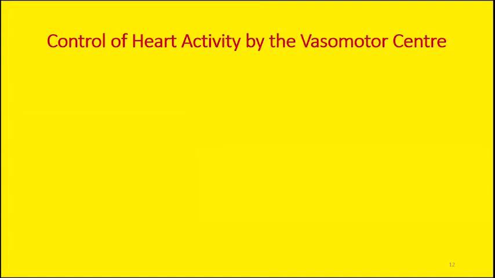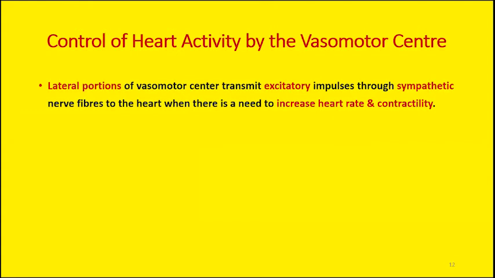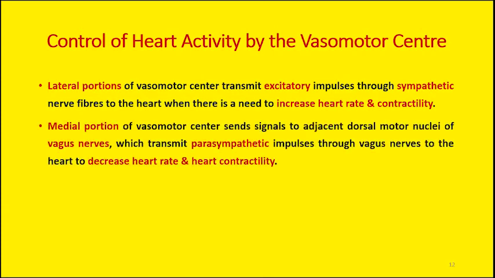Now, how is cardiac activity controlled by the vasomotor center? The lateral portions of the vasomotor center transmit excitatory signals. Remember, by excitatory signals, we mean increase in the heart rate and increase in the force of contraction of the heart. However, the medial portions of the vasomotor center transmit the parasympathetic signals, and parasympathetic stimulation will decrease not only the heart rate but also the force of contraction.